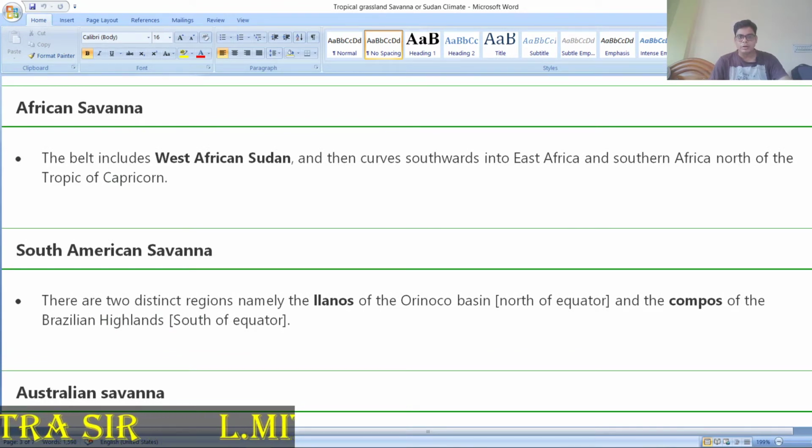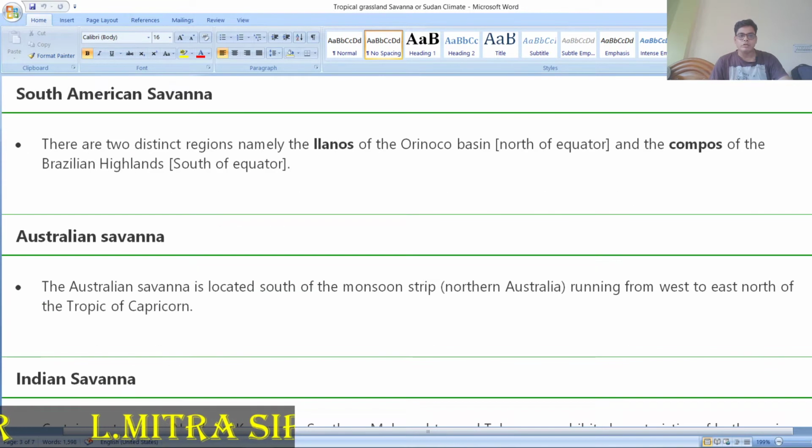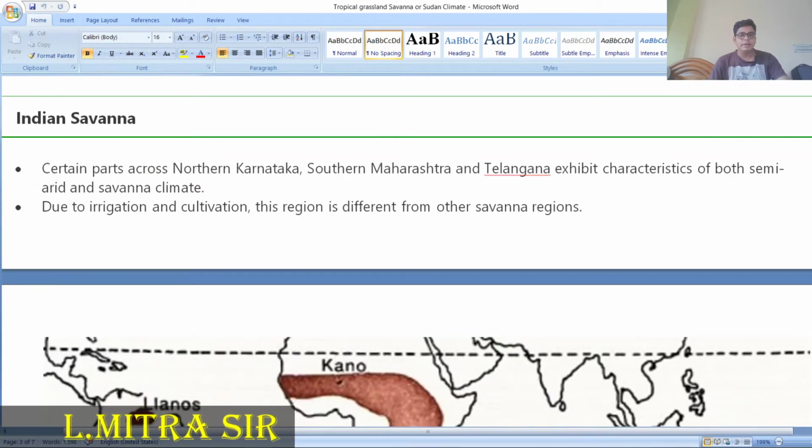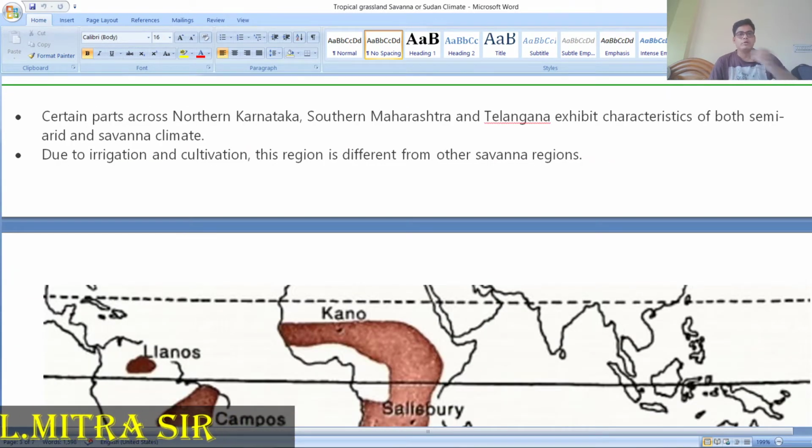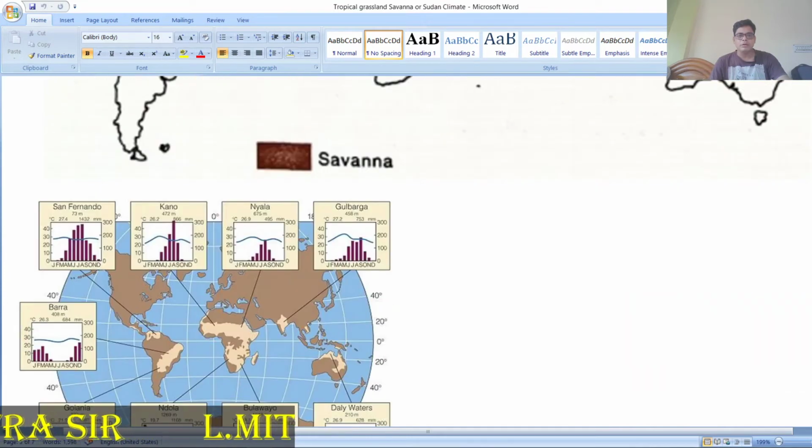In South America, the northern portion is lowlands, and in the middle it is known as Campos. Australian savanna we already discussed, in the monsoon strip of northern Australia. Indian savanna, if you want to discuss, exists in certain portions of Karnataka, southern Maharashtra and Telangana, which exhibit this type of savanna climate. Due to irrigation and cultivation, this region is different from the savanna region. So, these are the areas we already discussed.